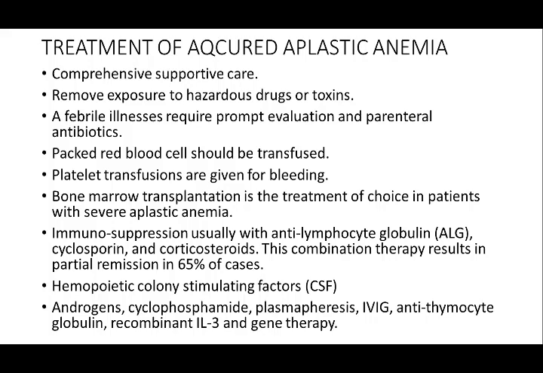Immunosuppression, usually with anti-thymocyte globulin, cyclosporine, and corticosteroids, can be done. This combination therapy results in partial remission in 65% of the cases. Or we can use hemopoietic colony stimulating factors. Androgens, cyclophosphamide, plasmapheresis, IVIG, anti-thymocyte globulin, recombinant interleukin, and gene therapy are also being tried.